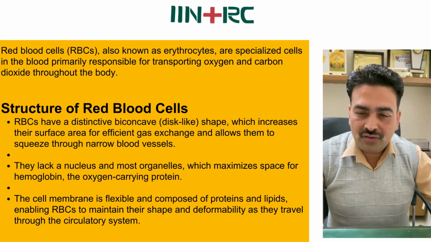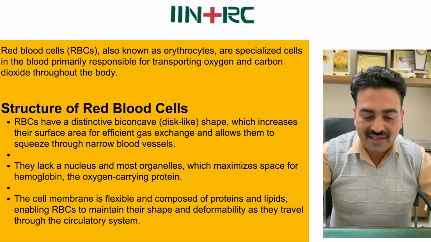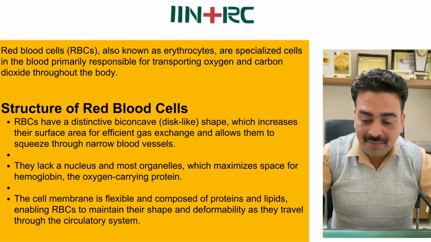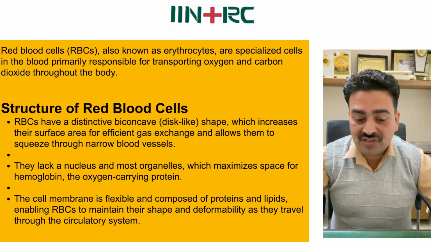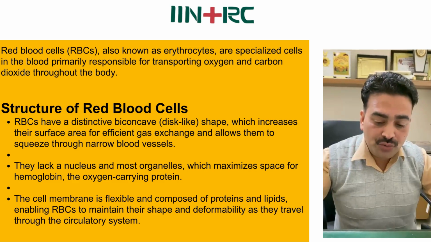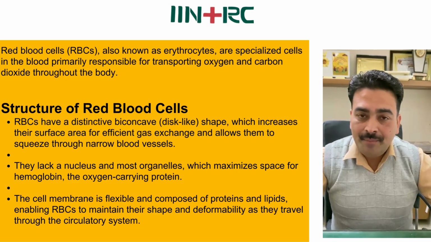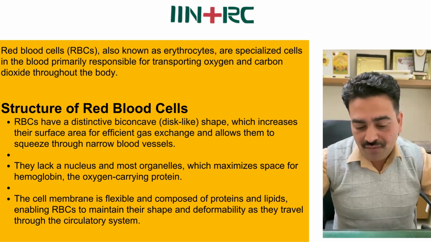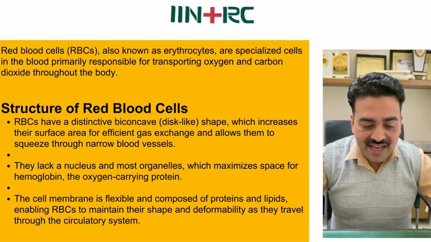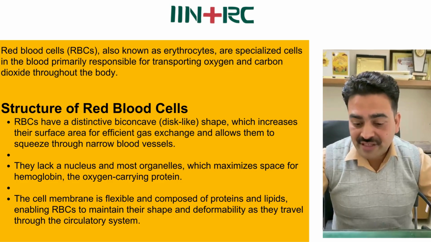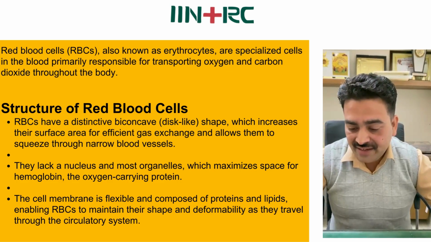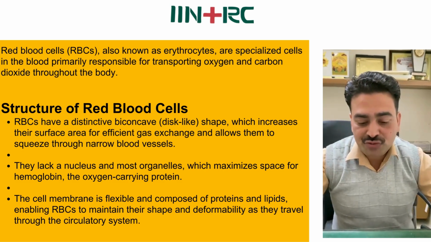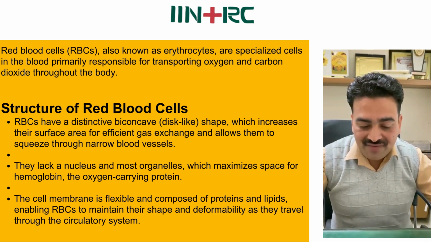RBC is also known as erythrocytes. Red blood cells are specialized cells in the blood, primarily responsible for transporting oxygen and CO2 throughout the body, made in bone marrow and destroyed in the spleen. Structure of red blood cells: RBCs have a distinctive biconcave shape which increases their surface area for efficient gas exchange and allows them to squeeze through narrow blood vessels.